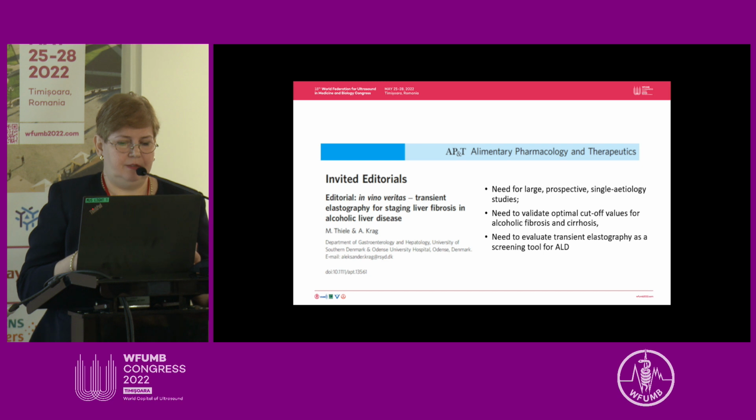So we still need information here. We need large prospective studies with single etiology, so we need focused studies on patients with alcoholic liver disease. We do not have yet the optimal cutoff values for significant fibrosis, severe fibrosis, or liver cirrhosis.